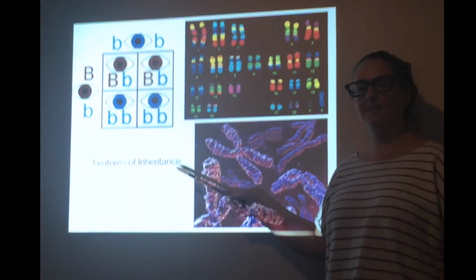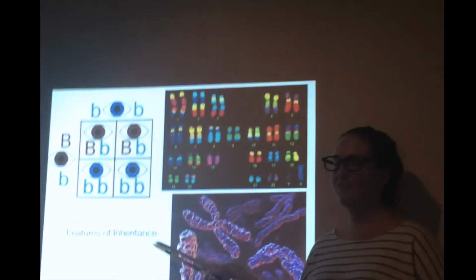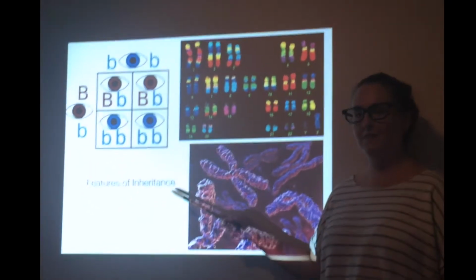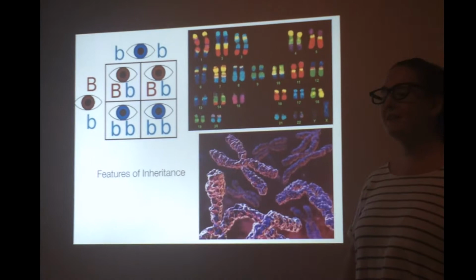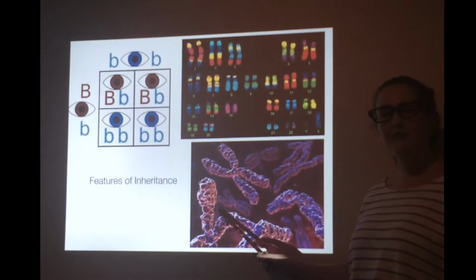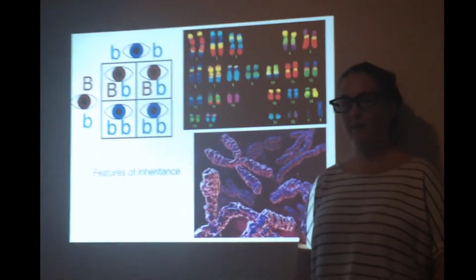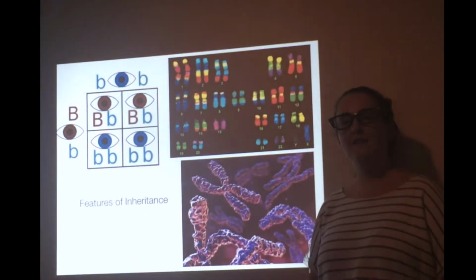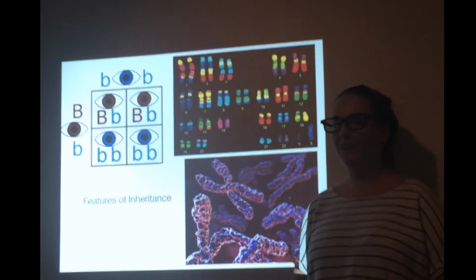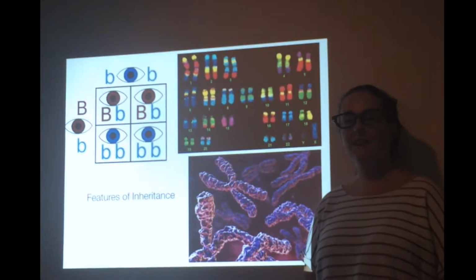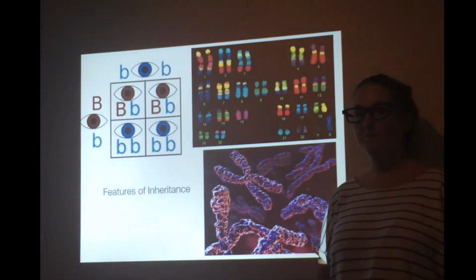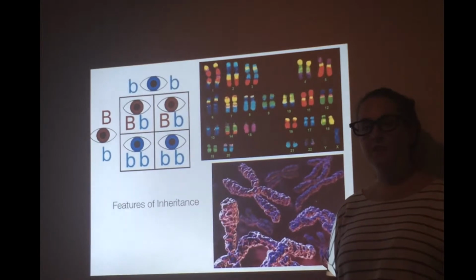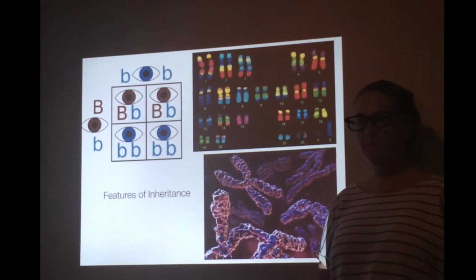Features of inheritance are characteristics that individuals inherit from their parents. People inherit one set of chromosomes, 23 each from the father and mother. The mother carries the X chromosome, which represents female sex. However, the father can carry either X or Y chromosomes. The father's chromosomes determine the sex of the baby.